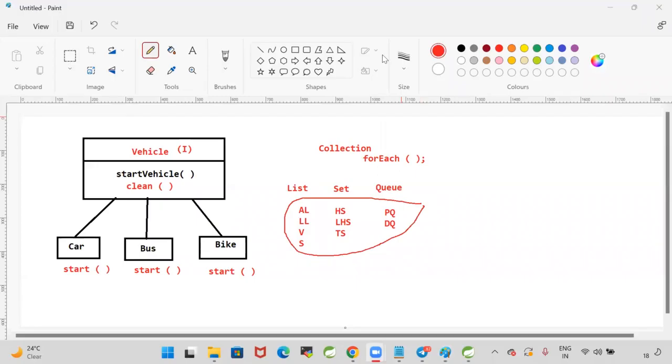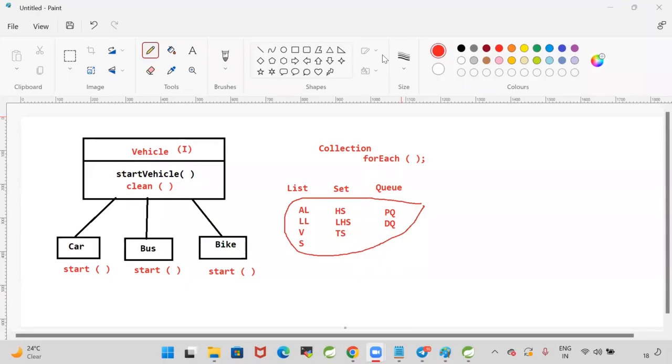If you want to add a concrete method in the interface, you can go for either default or static. Can you tell me in which scenario we will go for default methods, and in which scenario we will go for static methods in the interface?